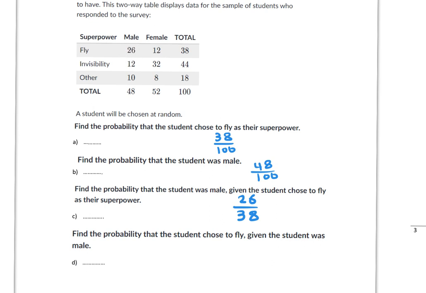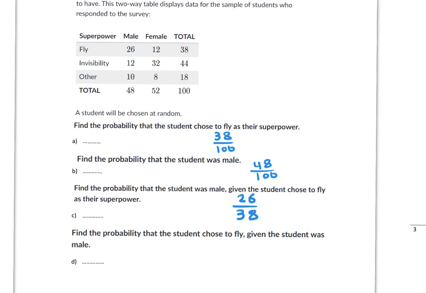Now for D. Find the probability that the student chose to fly given the student was male. Given the student was male, we need the number of males. This is our denominator. How many? 48. Now from the 48, how many students chose to fly? 26. So 26 over 48.